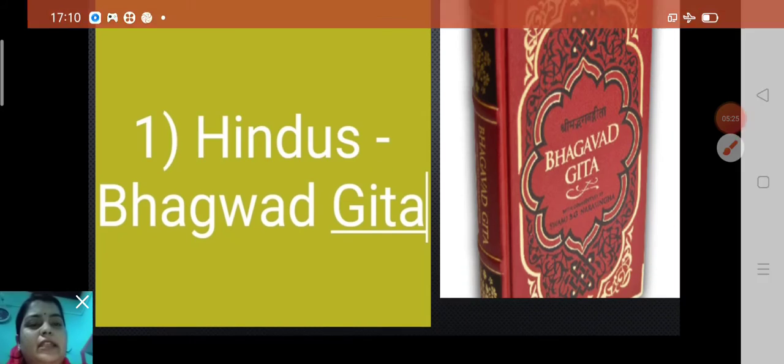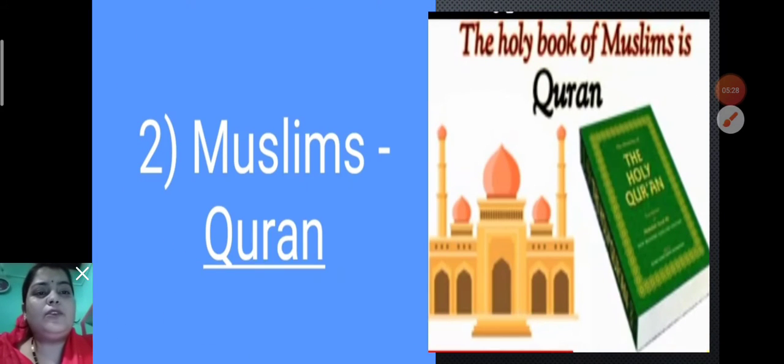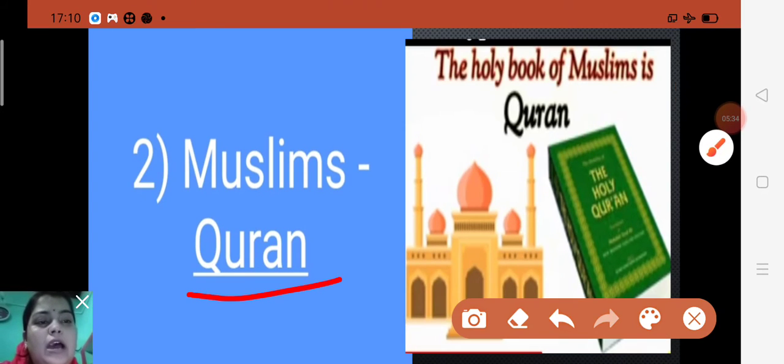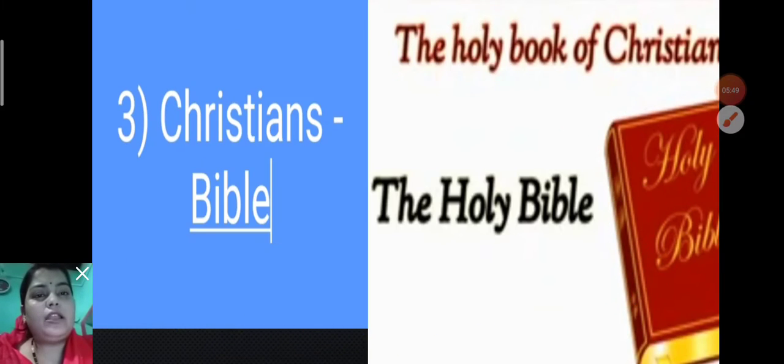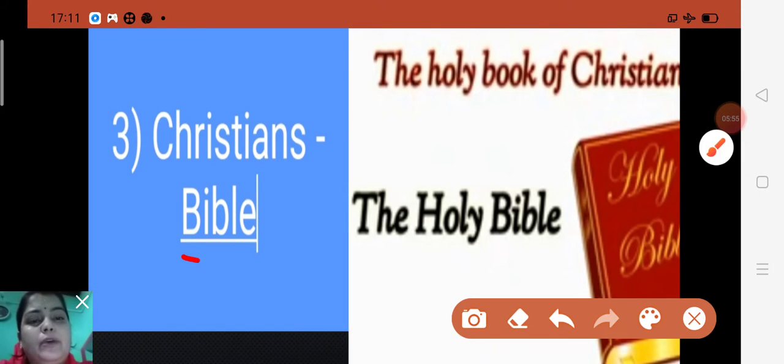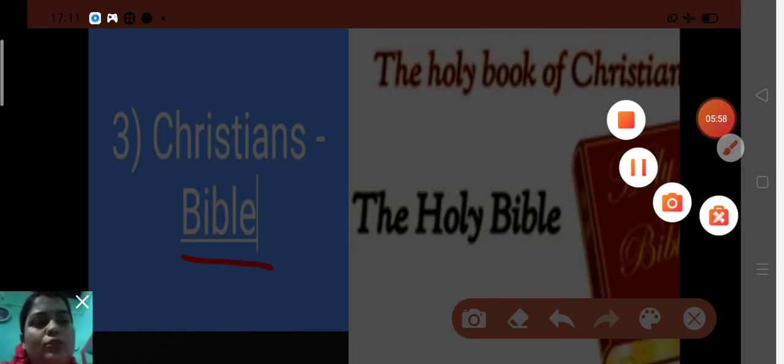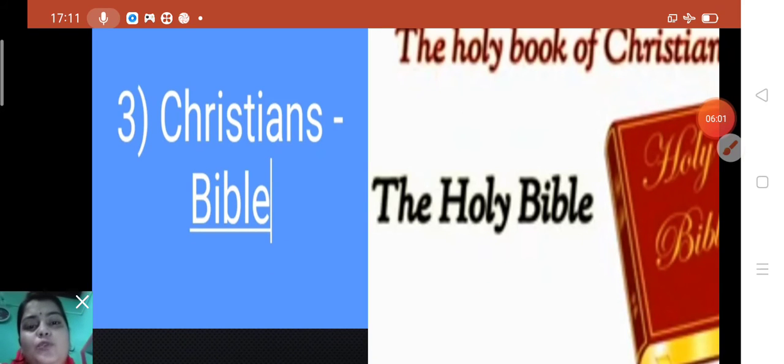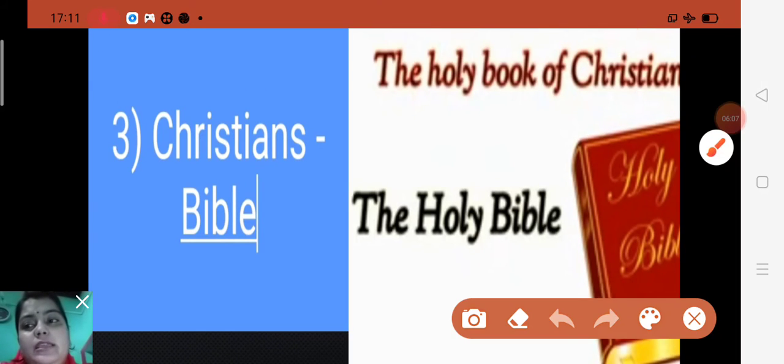Next one is Muslims. What is the name of the Muslim holy book? Yes, children, Quran, Q-U-R-A-N. The holy book of Muslims is Quran, and Muslims pray in a mosque. Now Christians: the holy book of Christians is the Bible. Christians go to church to pray, and they pray to Jesus Christ.